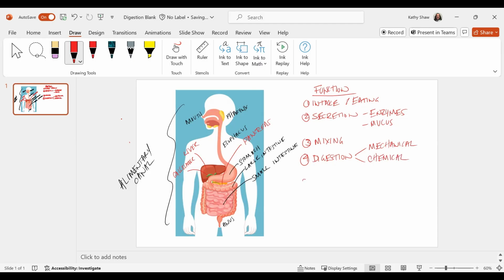Then absorption. That's our whole point. We want to break everything down so we can absorb what we need from the food. So we're going to do our absorption into the blood or lymph, depending on where we're doing the absorption and what we're absorbing. Finally, excretion. We need to get rid of the waste products. We need to get rid of the parts that we don't use, can't use, defecation, basically. So these are the organs, and you'll see them in anatomy.